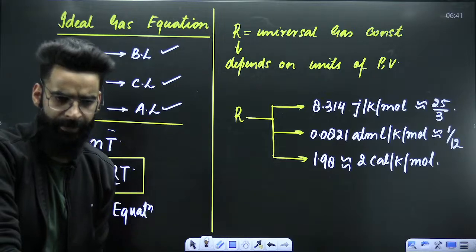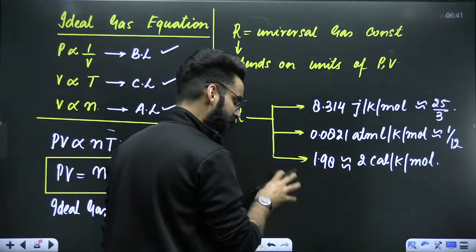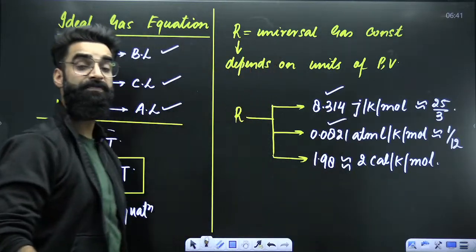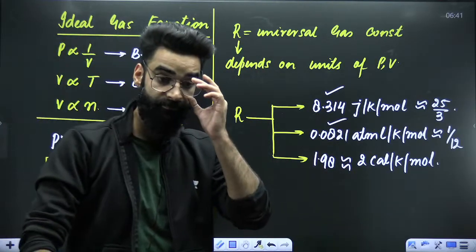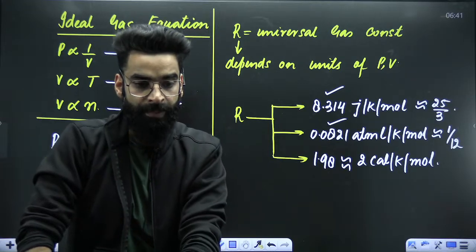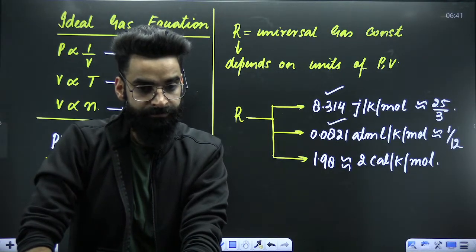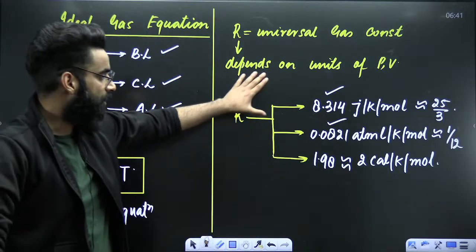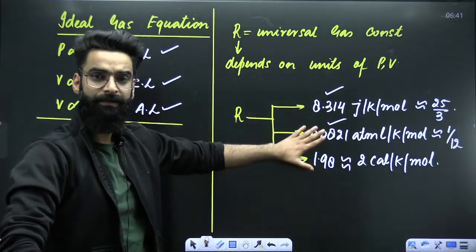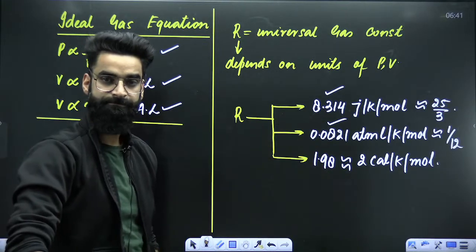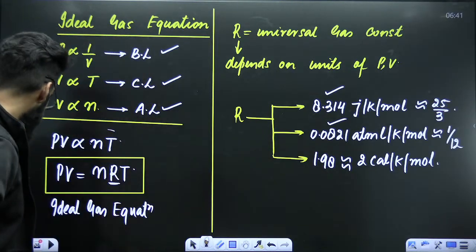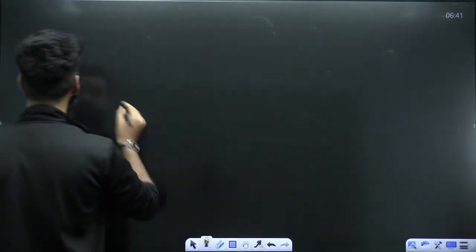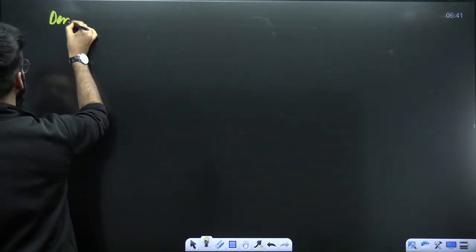So my dear students, in this states of matter chapter, these are the 2 values of R which I'll preferably be using. I hope this is clear. R has these 3 values, and you have to remember all of them. Point number 2: there is one more form of this ideal gas equation. What is that form? That is the density form.